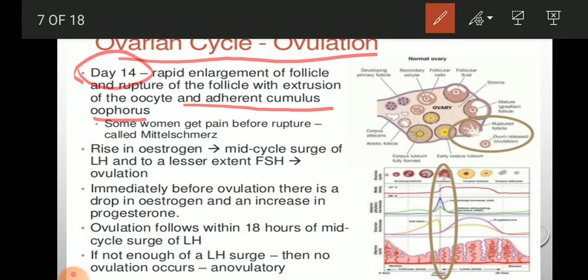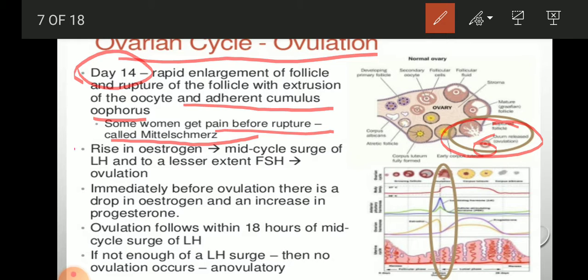Like with the egg cell you can see here in the circle, 2 to 3 layers of granulosa cells are adherent to it; that is called the cumulus oophorus. Depending on the physiology and anatomy of the woman, the rupturing or ovulation can cause pain, which is called mittelschmerz.